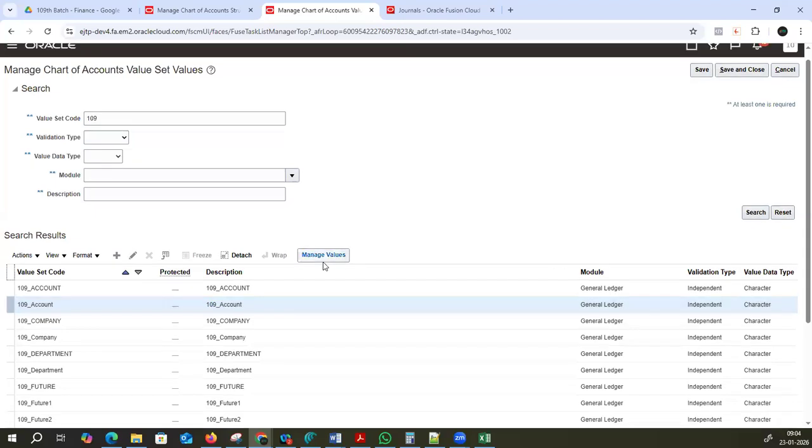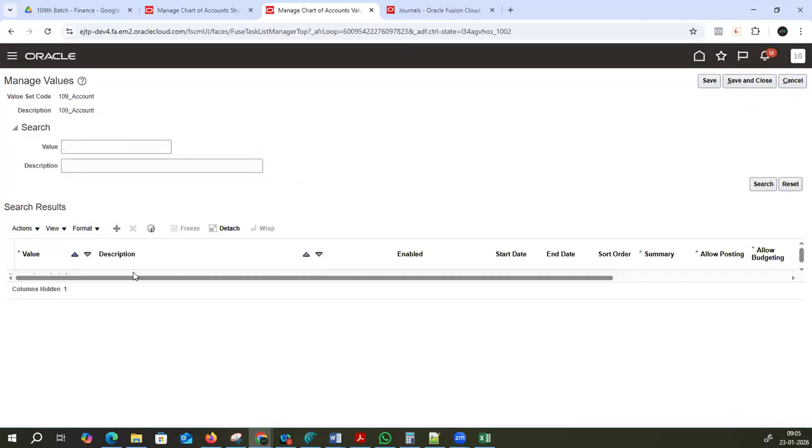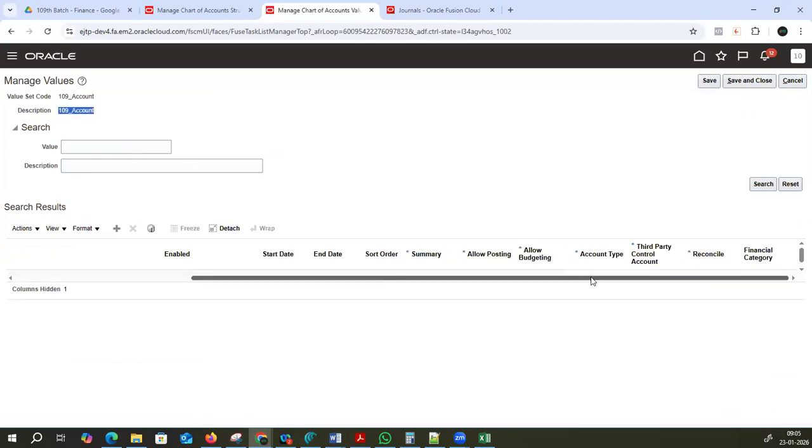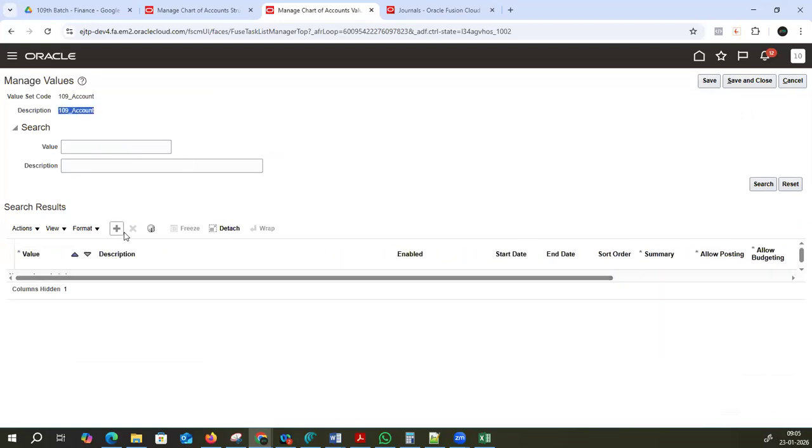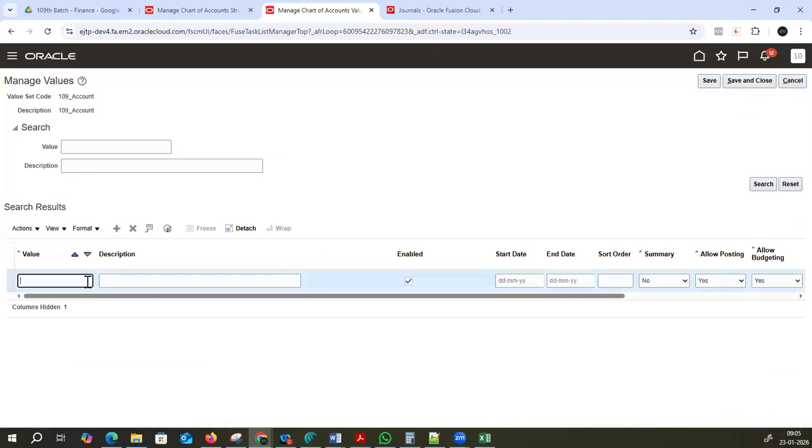Place the cursor on account, manage values. See, okay, still it is not deployed, that is the reason you don't see it. Yeah, fine. Click on the plus symbol for manage values. See, 001 cash account. See how many options are there? So far, what you have seen is enabled, start date, end date, sort order, summary, allow posting, these things which you see.